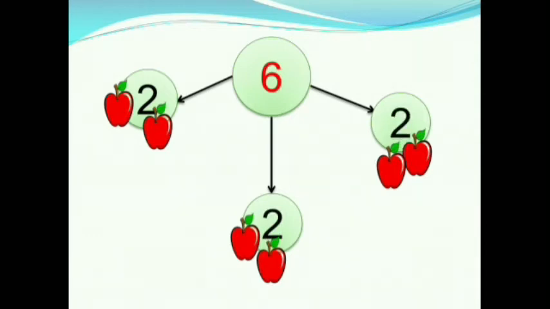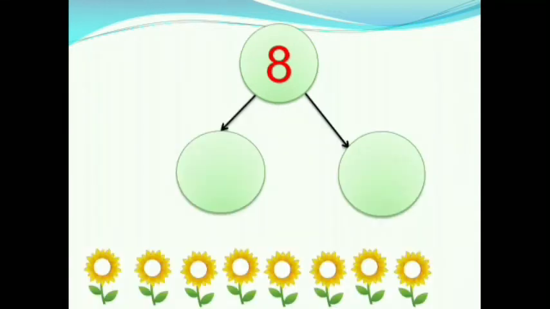Therefore, when we divide 6 in 3 equal parts, we get 2 in each part. Children, see this question. Here we have 8. We will consider it as 8 flowers. We will distribute it equally in 2 parts. First we will keep one flower in each part.